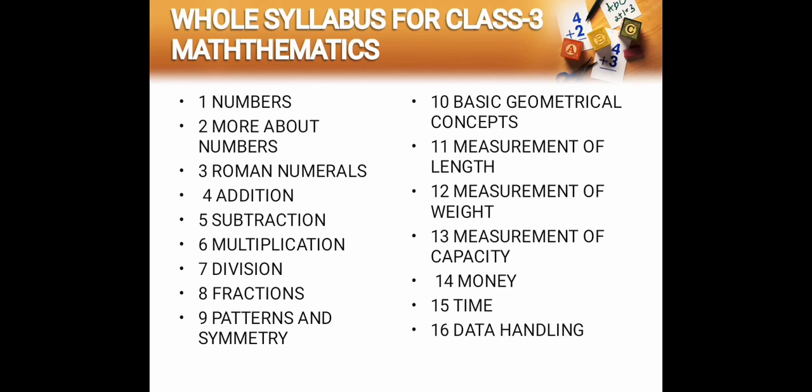Chapter number 4 is addition of 4-digit and 5-digit numbers with regrouping and without regrouping, and rules of addition. In chapter number 5, that is subtraction of 5-digit numbers, its rules, subtraction with regrouping and without regrouping. With regrouping and without regrouping means with carrying, with borrowing or without borrowing.